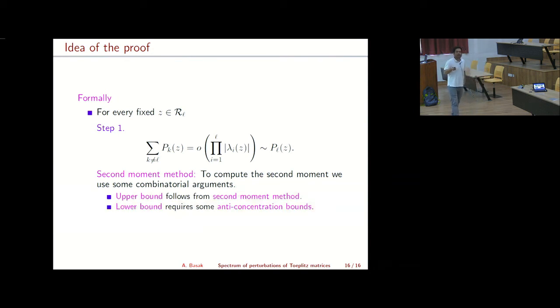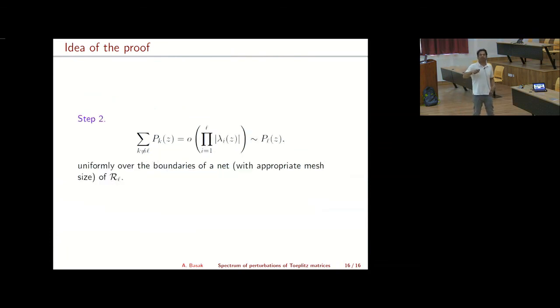So you need some stronger version of this, and this you can do by choosing some appropriate net of your domain. This part I'm skipping. Once you have that, you can combine these two steps, and then you can show the dominant term converges to this random analytic function, and then you'll be done. So I'll stop here.